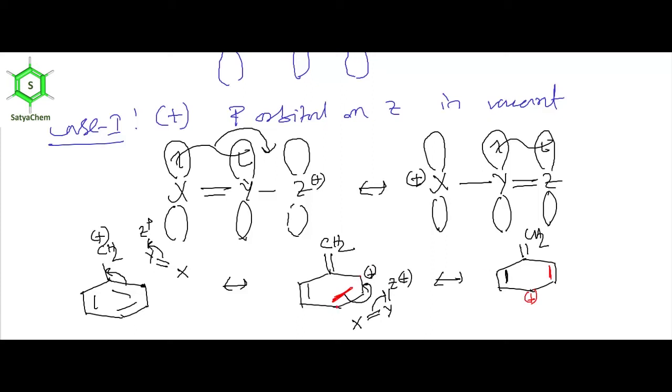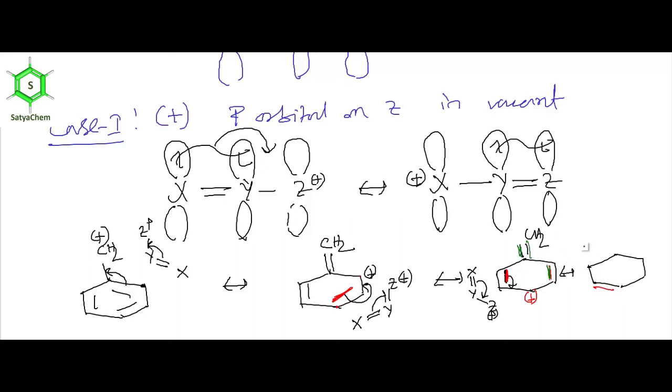Okay, now again I am considering X double bond Y Z plus, same thing. Then in the next canonical structure, this pi electron now moves here. The other double bonds are intact.